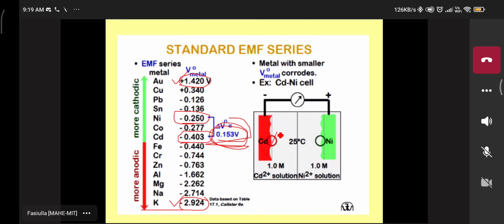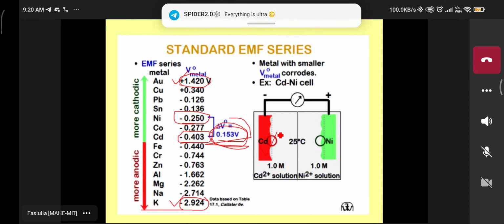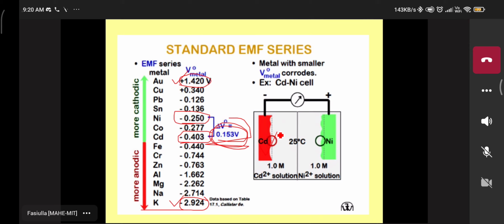We cannot completely avoid corrosion, but the oxidation or corrosion will start slowly. We can select the anode and cathode so that the EMF values of the two metals or alloys are very close.